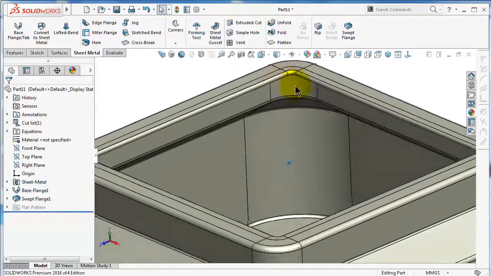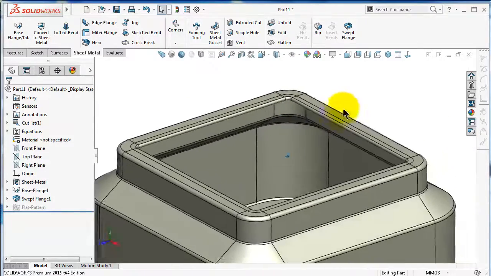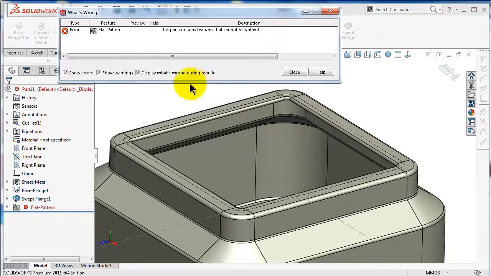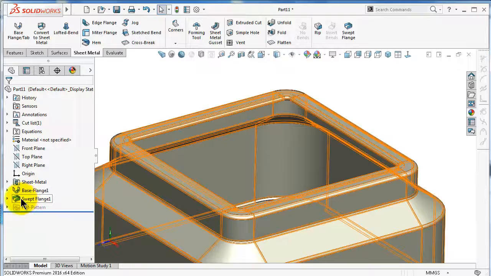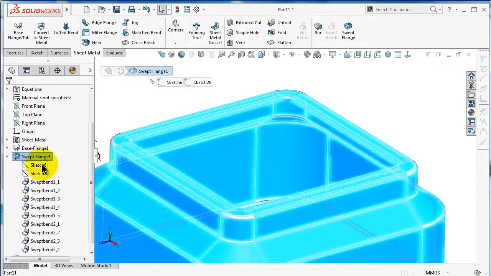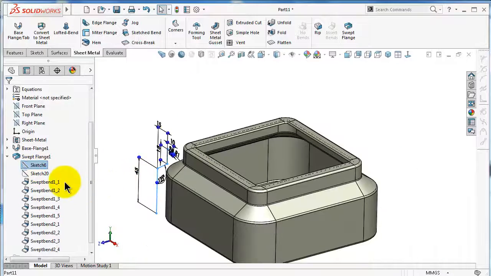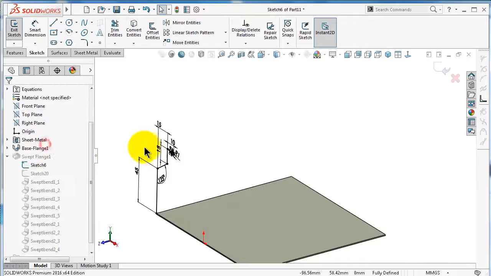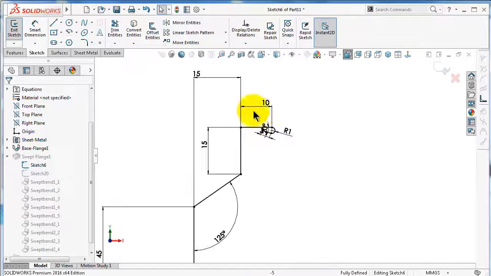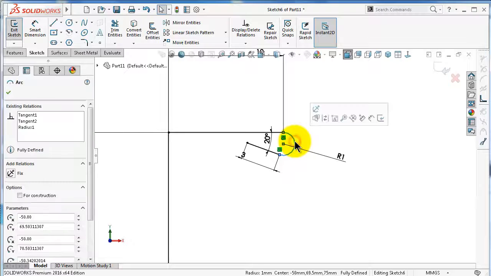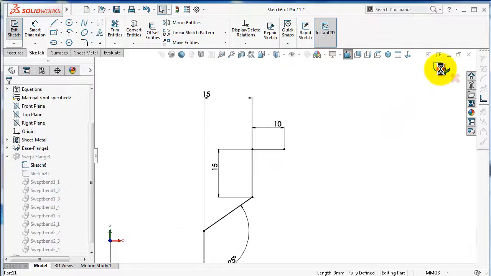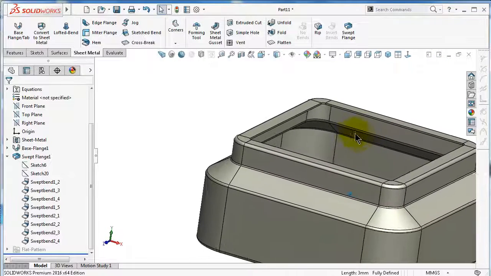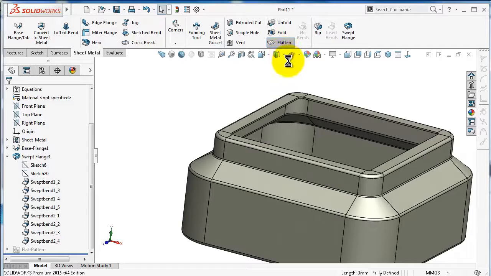This kind of profile may be a little bit detailed and can be difficult to be flattened. As you notice over there, we can go and edit the sketch. We can move this part, exit, and let's try to flatten.